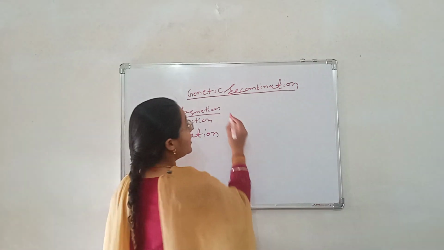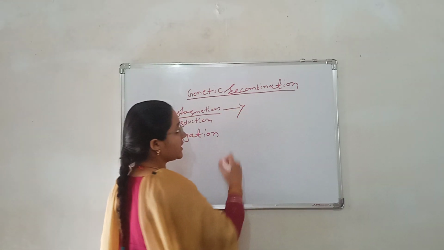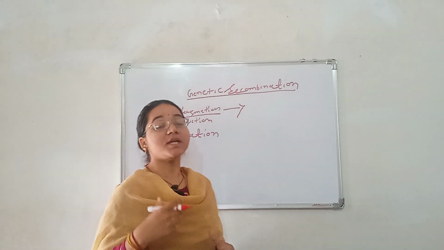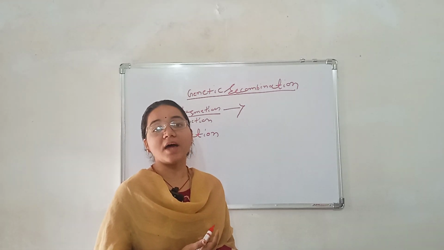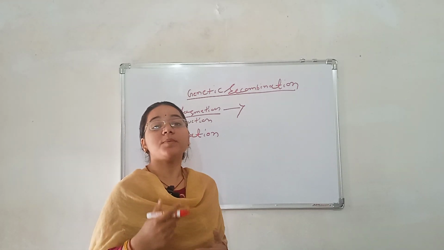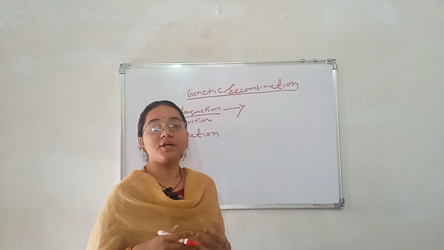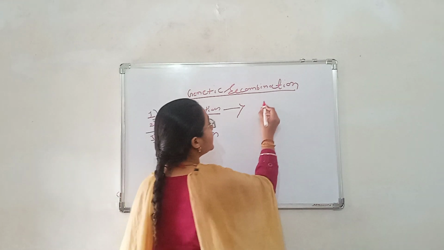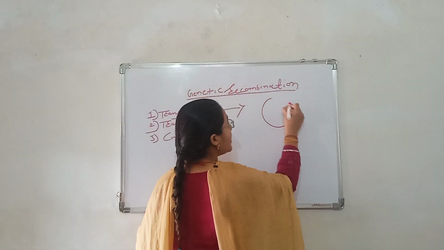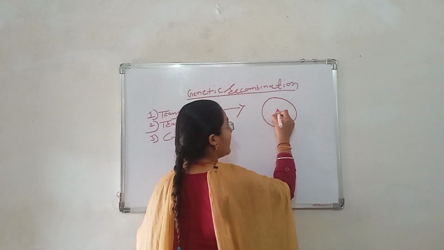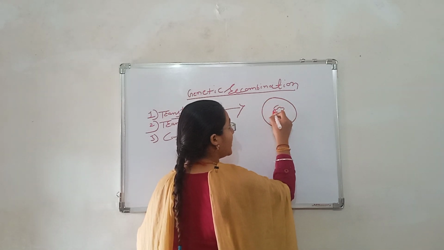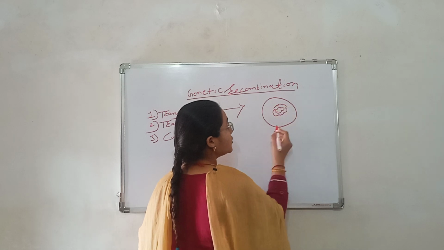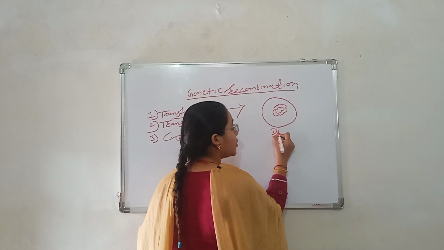Transformation means that free cells transfer their genetic material into another cell. For example, one of the cells has its genetic material. We call this cell the donor cell.